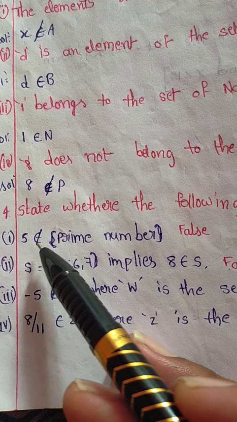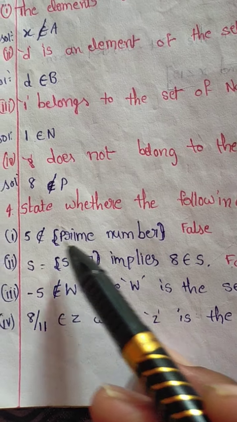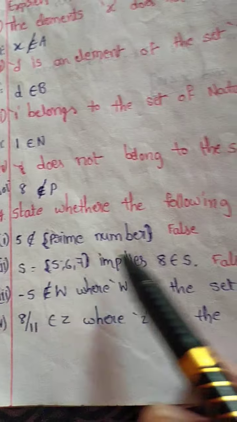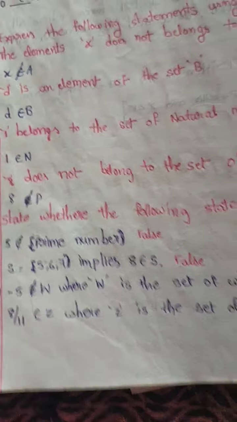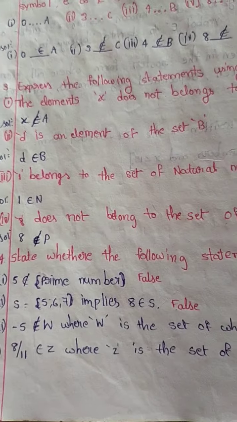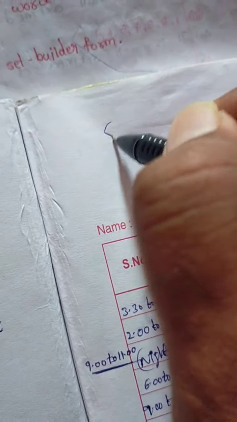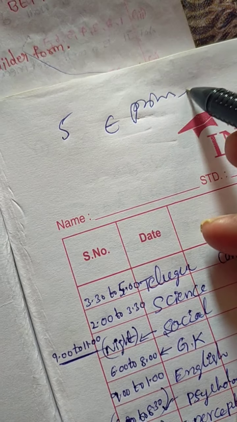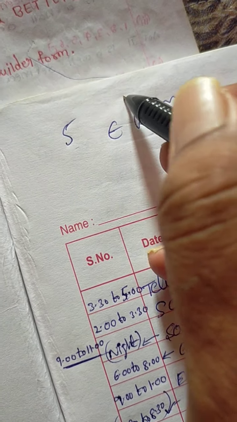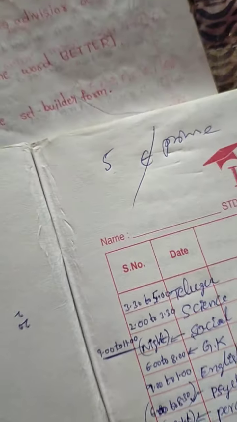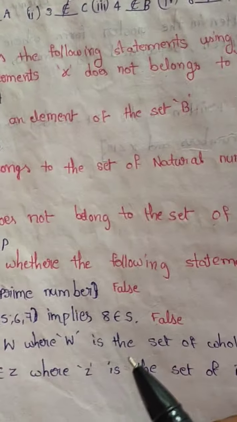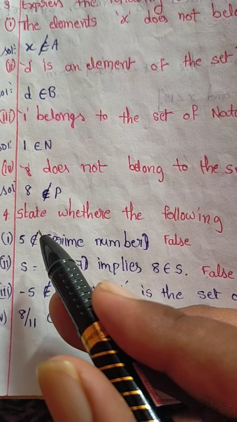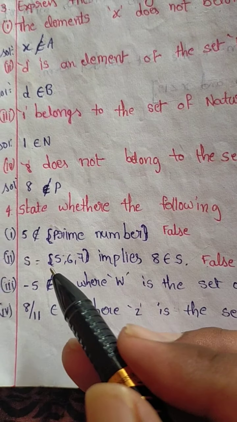Actually 5 is a prime number, so it belongs to the set of primes, but here the given symbol is does not belong to, so it is false.